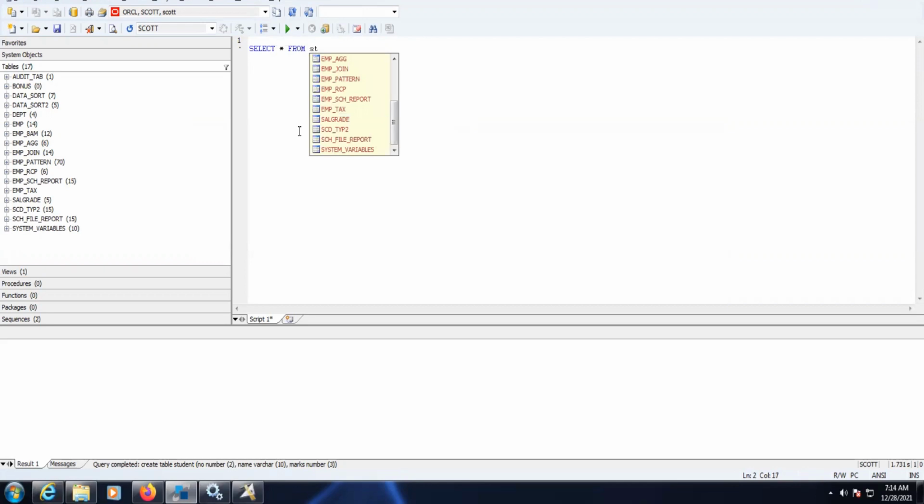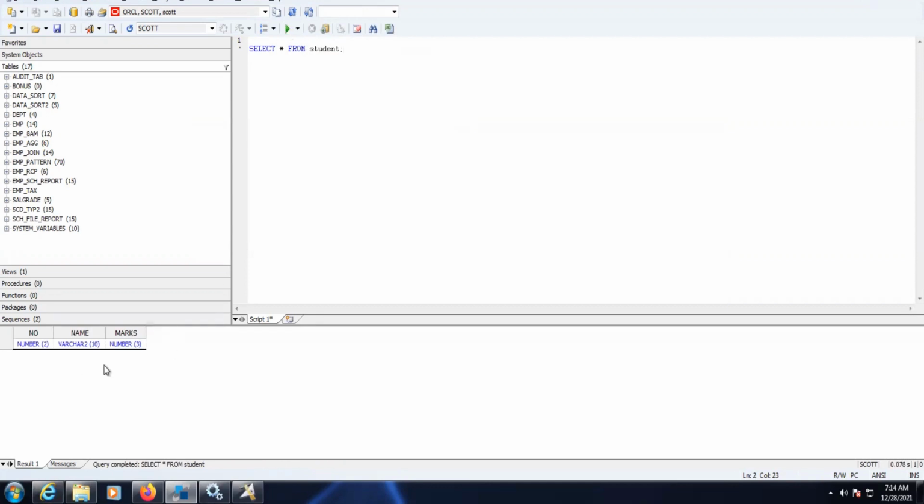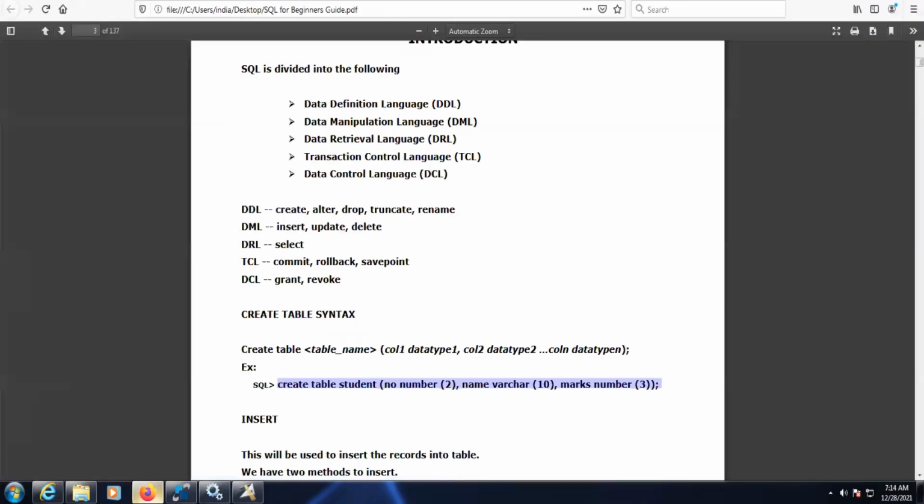Select star from student. Here there is no data, so the table has been created. What is the next step? We need to insert the data.